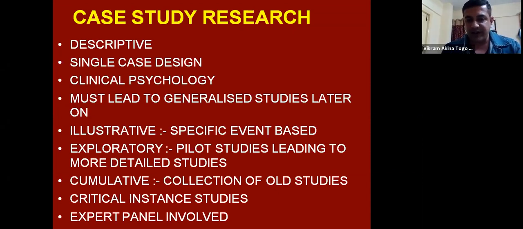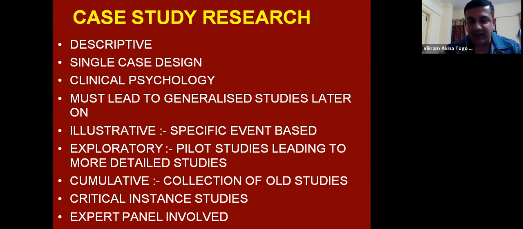It is illustrative because it is specific event based. For example, a child's mental condition in a particular environment is a specific event that we are studying as a case study. It can be exploratory because the behavior is being read for the first time in clinical psychology, and this study can lead to more detailed studies.